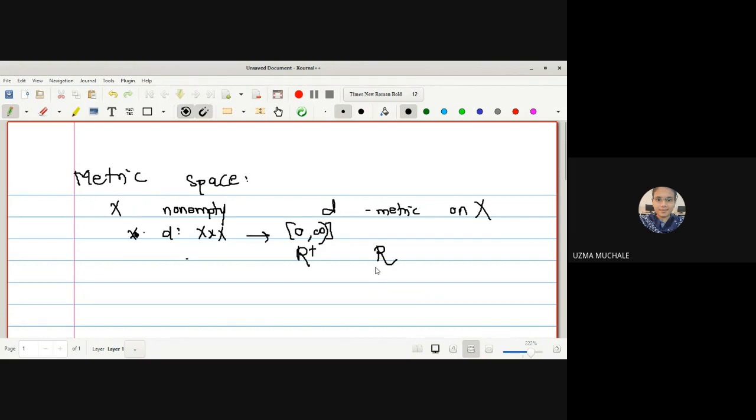But if you see the first condition of a metric space, what is the first condition? d of xy is greater than or equal to 0, which means that whenever you are going to find the distance between any two points in your set X cross X, obviously the distance is always positive. We are not going to measure distance to be negative.